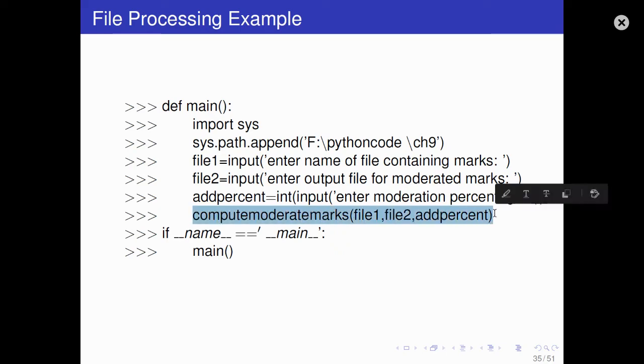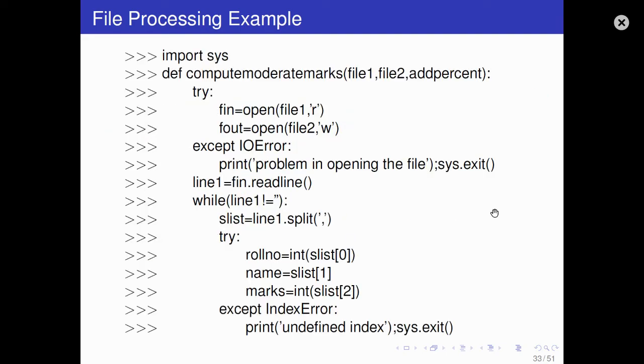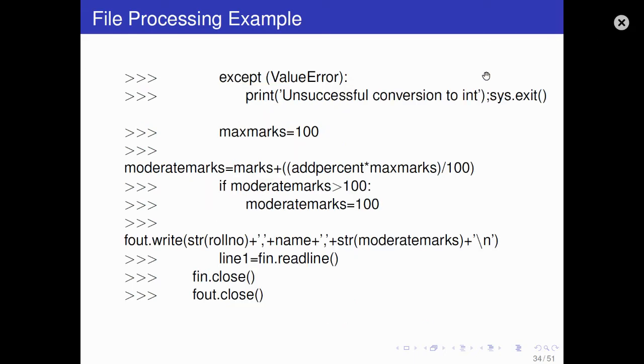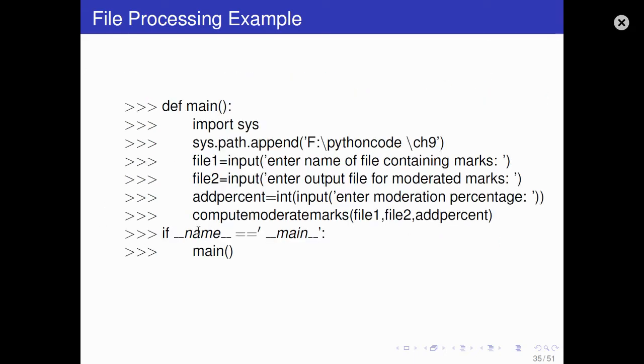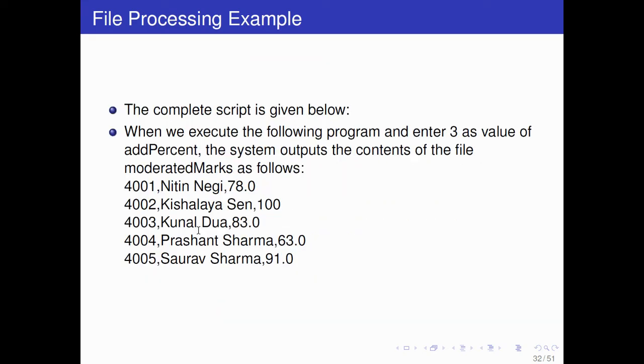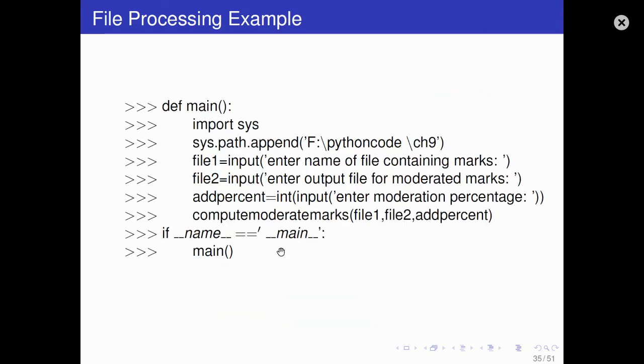So this was the function we defined here. So we are calling the function, and then you can run it. It will give you the updated result. It will generate a new file, and the new file will have the file name you give, like file 2. Whatever name you enter, with that name a new file will be generated containing updated marks. Okay, you can run it.